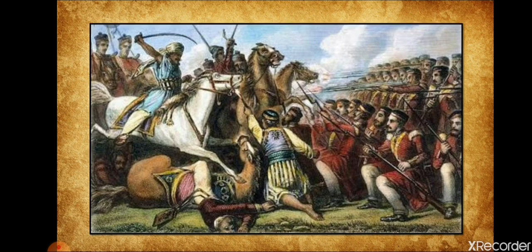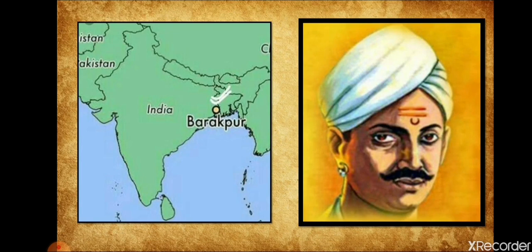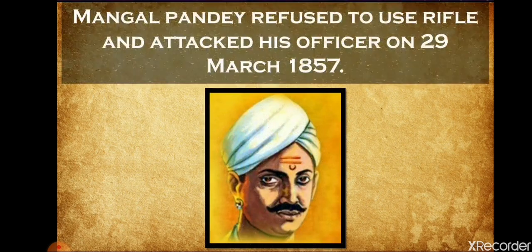Okay, there is a place in West Bengal called Barakpur. There was a soldier named Mangal Pandey. He was a young soldier. Mangal Pandey, in Barakpur, refused to use the rifle and attacked his officer on 29th March 1857. He refused to use this rifle, attacked one of his officers, and ran away from there. Okay, he was executed. His courage showed that the sepoys were prepared to defy orders.